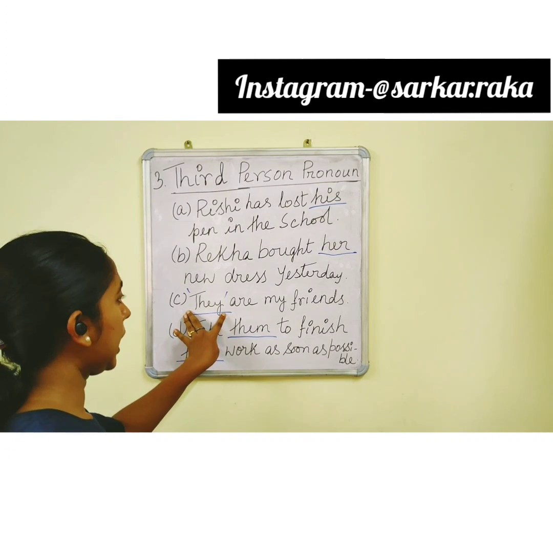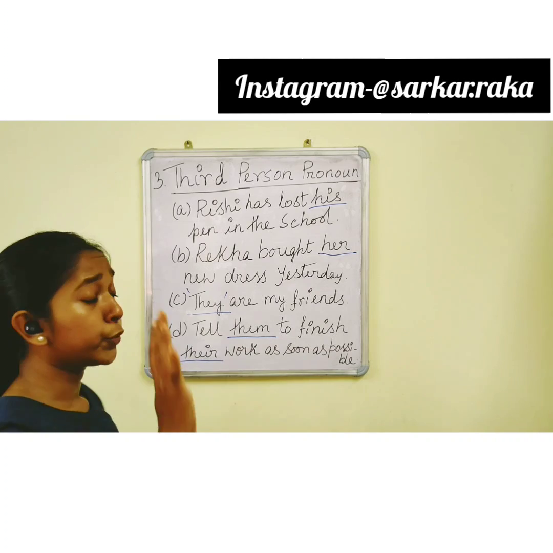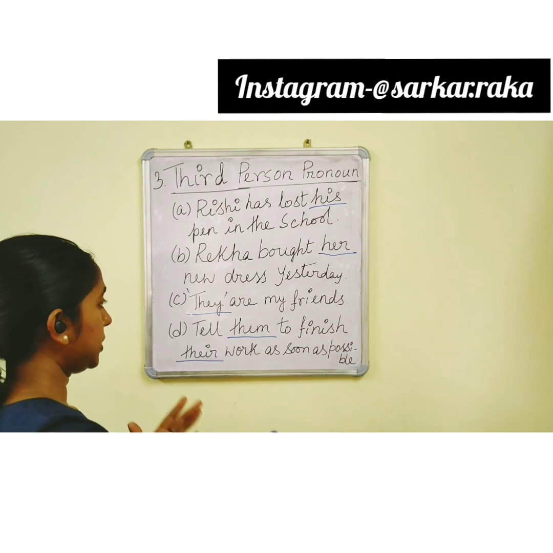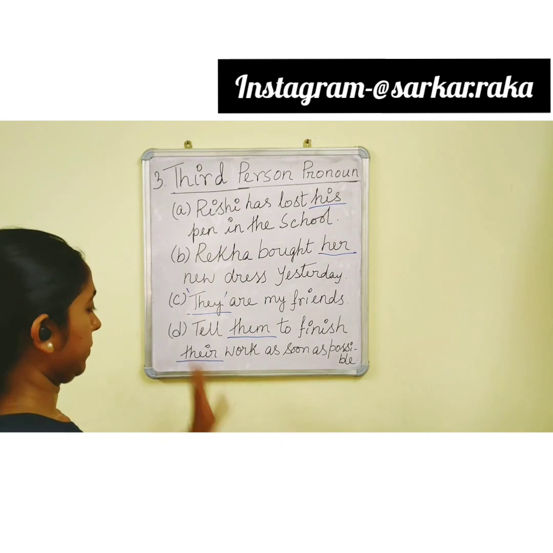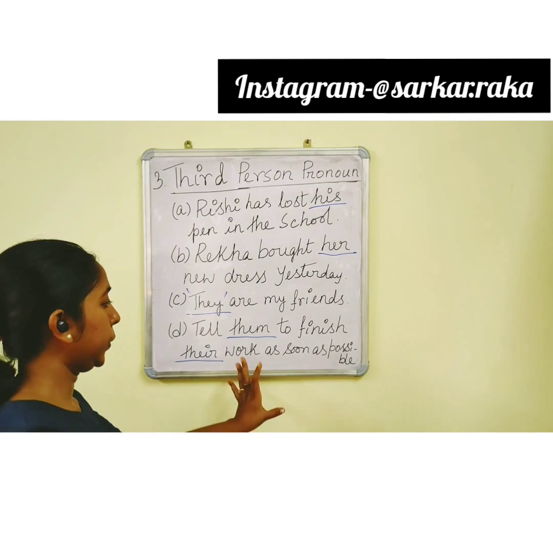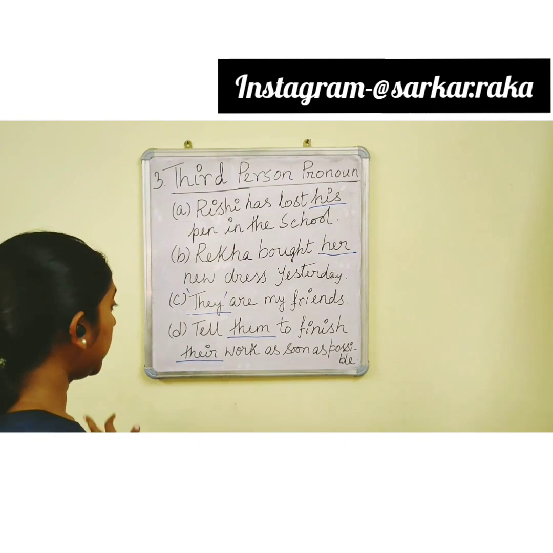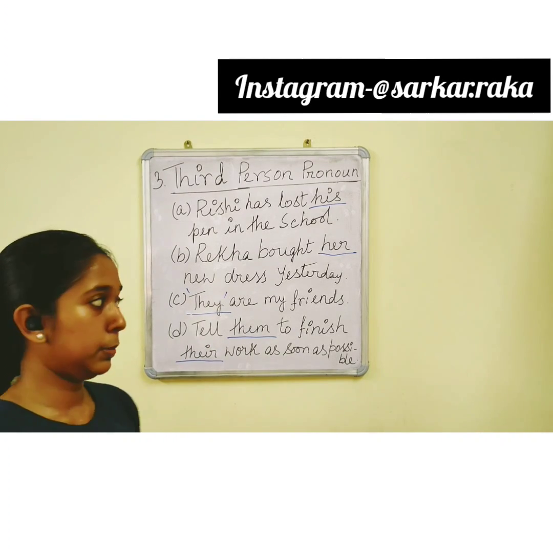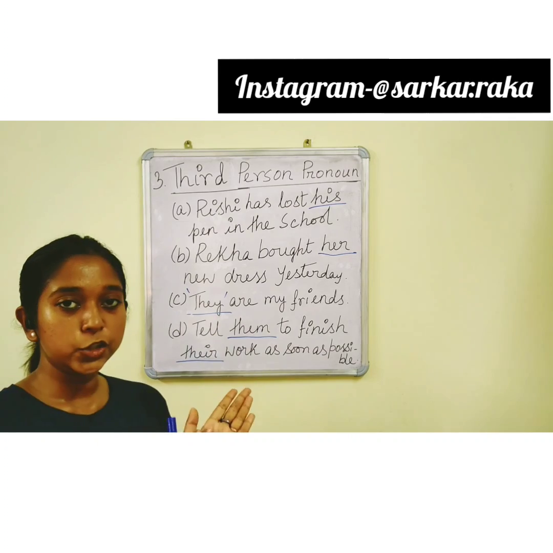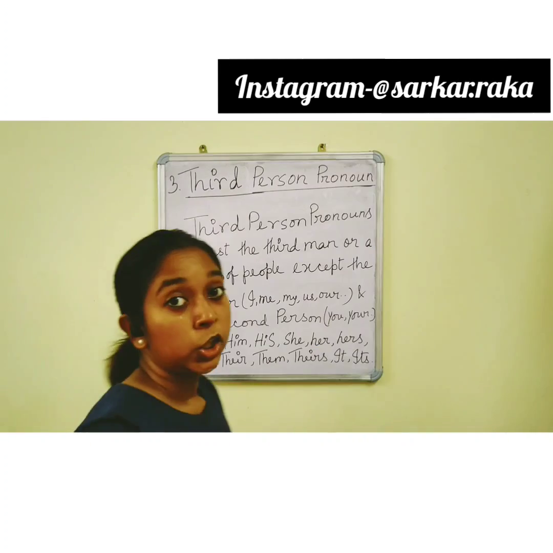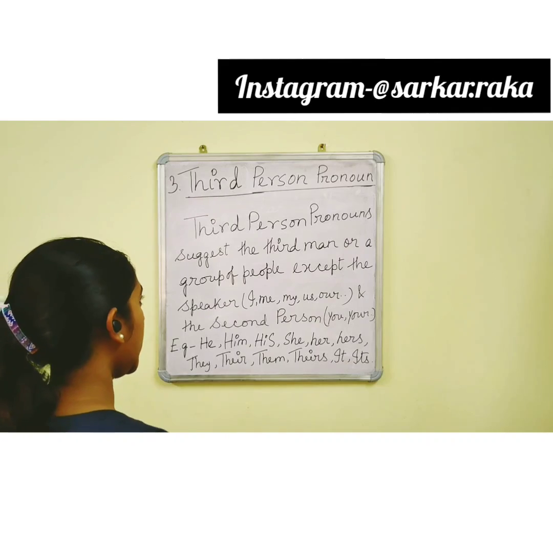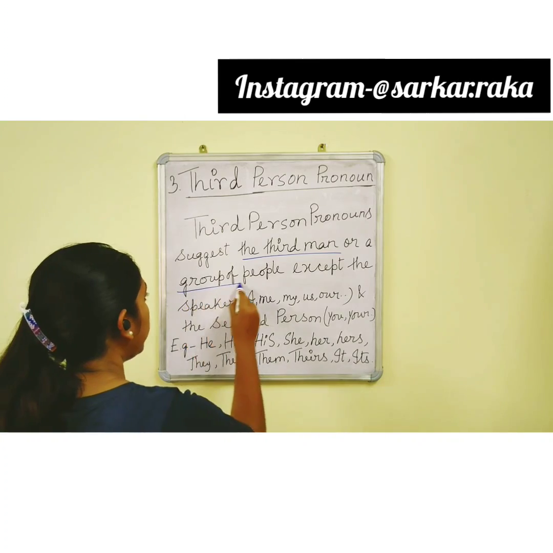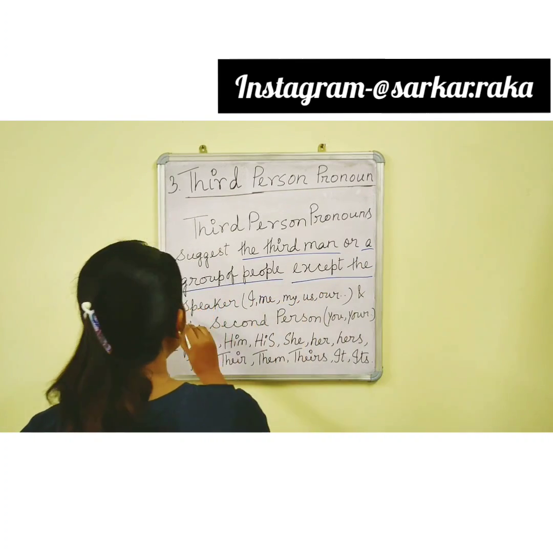This particular pronoun is suggesting a group of people where the speaker is not included, not the second person. Tell them to finish their work as soon as possible. Similarly, they, them, their, these are the third person pronouns because these pronouns are indicating a third person. Third person pronouns suggest the third man or a group of people except the speaker.